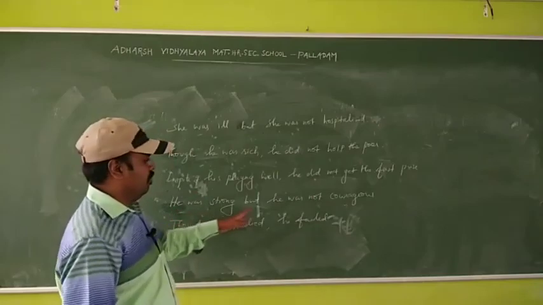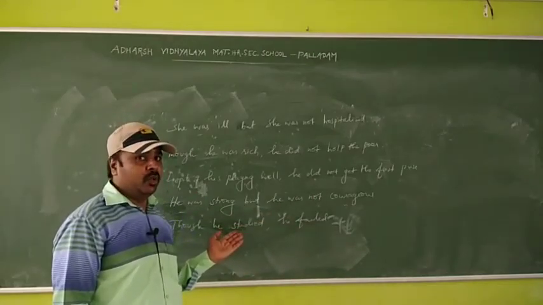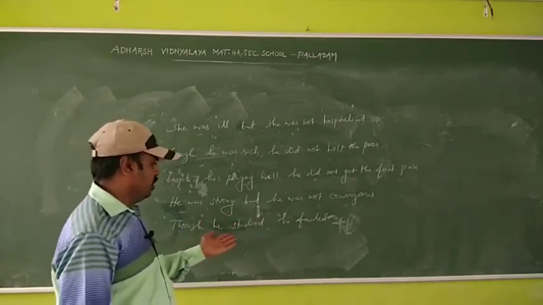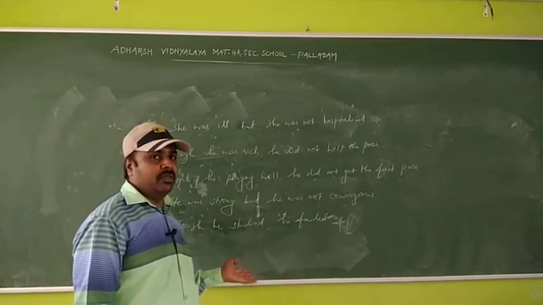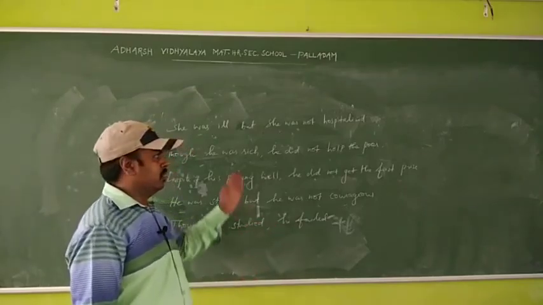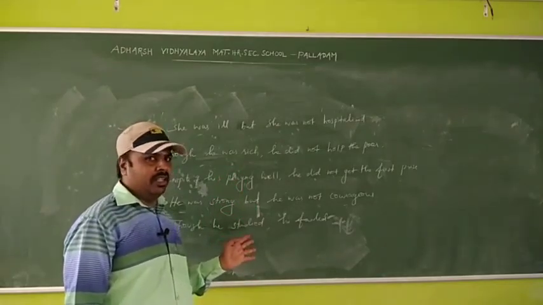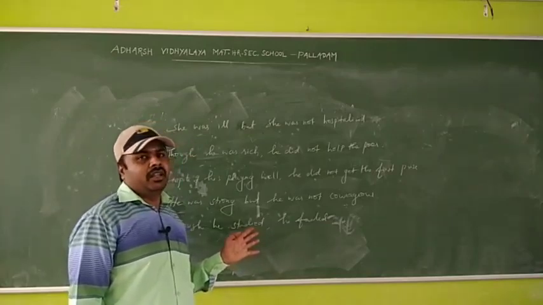He was strong, but he was not courageous. Compound sentence, so change into simple and complex. The last one is, though he studied, he failed. This is a complex sentence, change into simple and compound. So 5 sentences I have given. Try to change them at home. Okay, if you have any doubt, I can clarify for you.